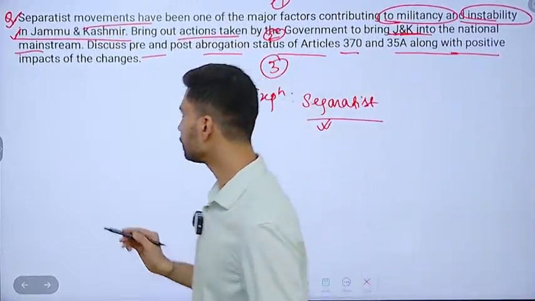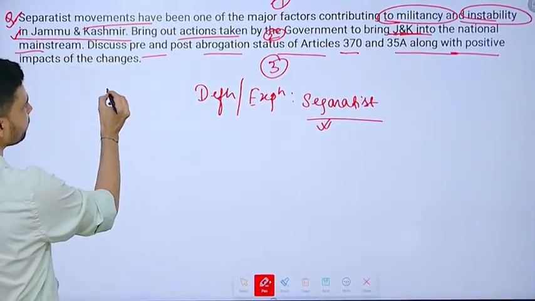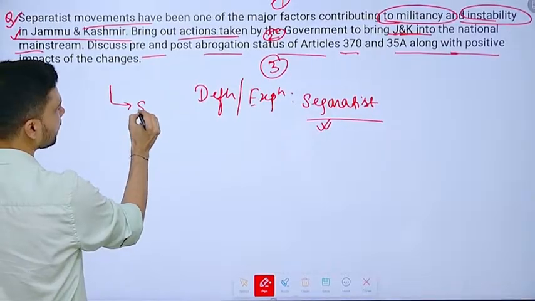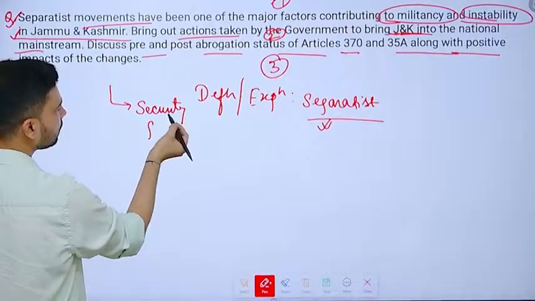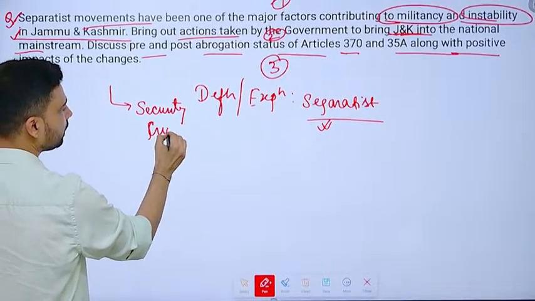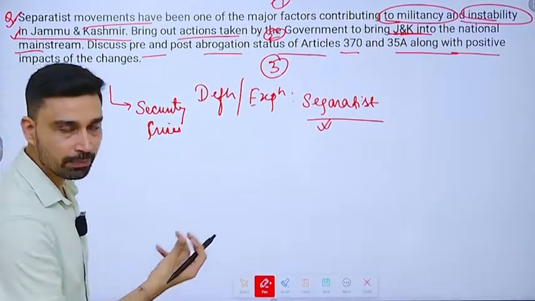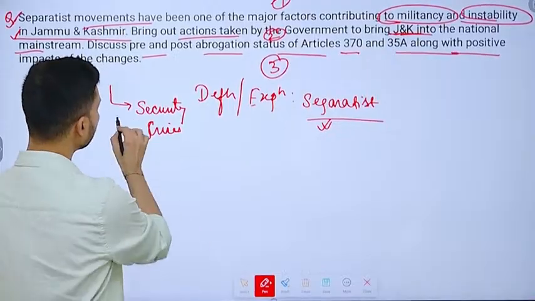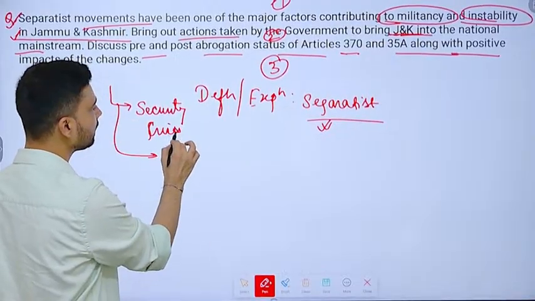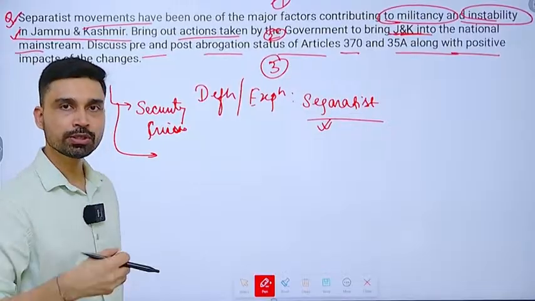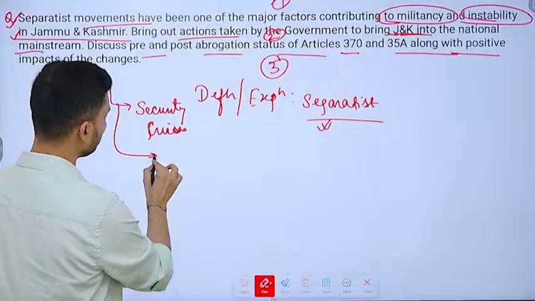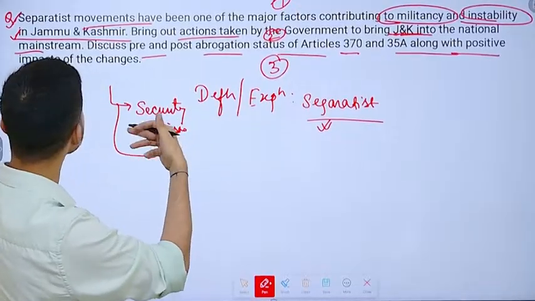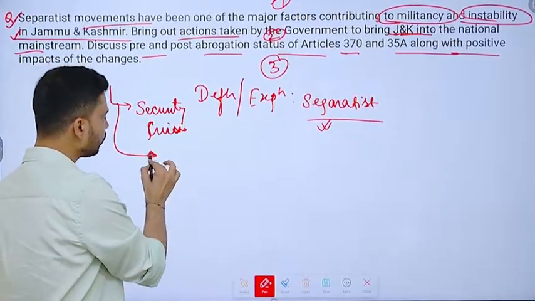Now it is a separatism movement that has contributed to both militancy and instability. Why? Several reasons. First of all, because of the separatism, what we see is a security crisis. People are fearful of the separatists. Right? We are talking about the exodus of the Kashmiri Pandits that has taken place and all that. So a kind of security crisis was seen where neither the local police forces nor the central agencies were able to provide any help, at least in the short term.